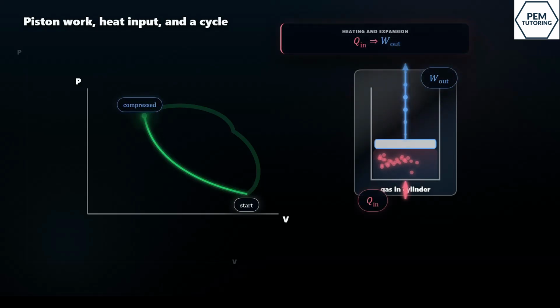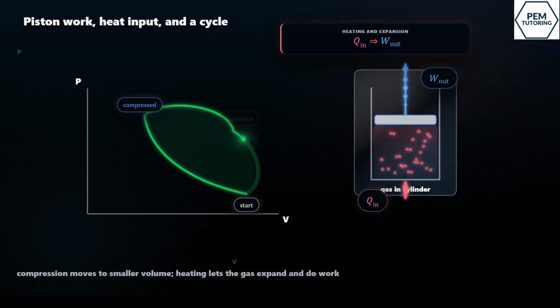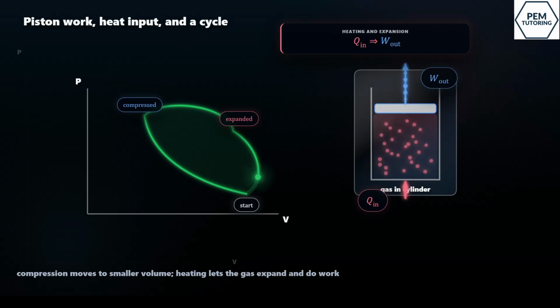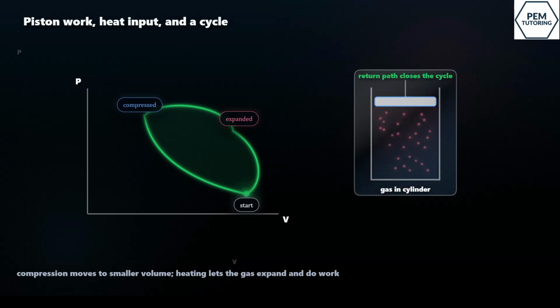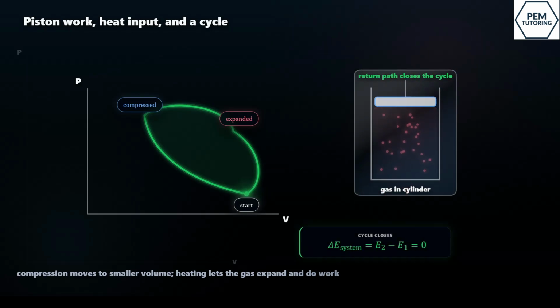Then heat is added from the bottom. Heat enters the system, the gas expands, and pushes the piston back up. That gives work output. The graph shows the state moving around a loop. When the system returns to its starting state, it has completed a cycle. Over a full cycle, the system ends where it began. So the net stored energy change over the cycle is 0.